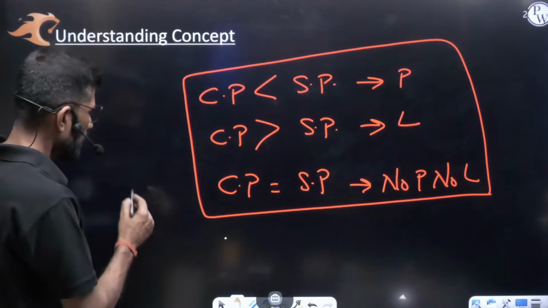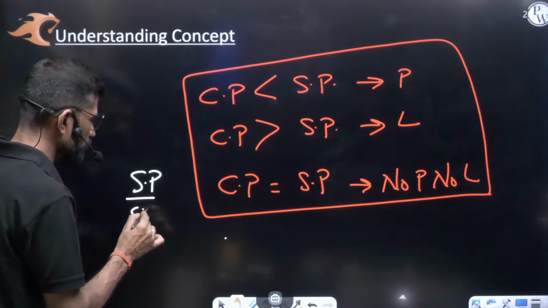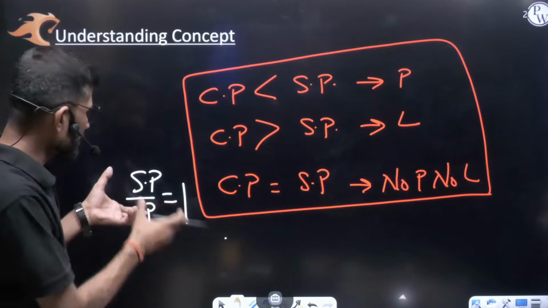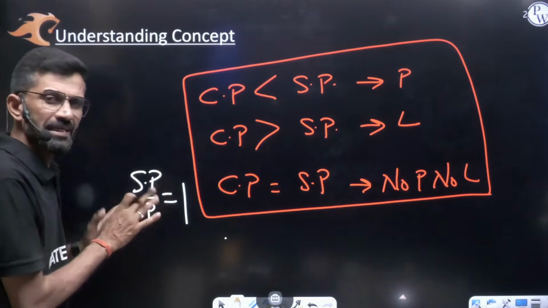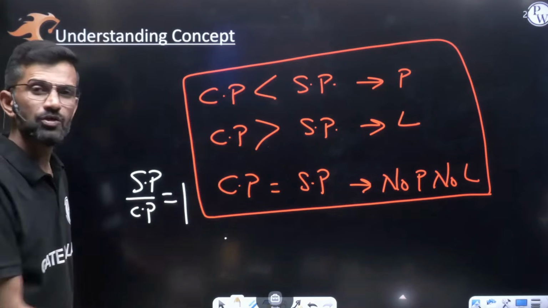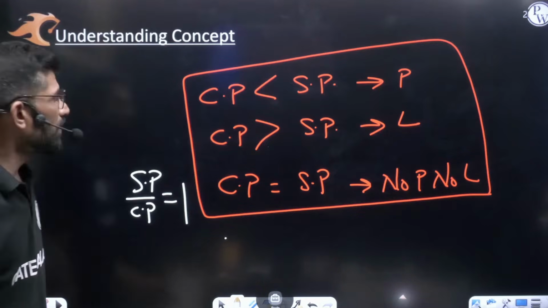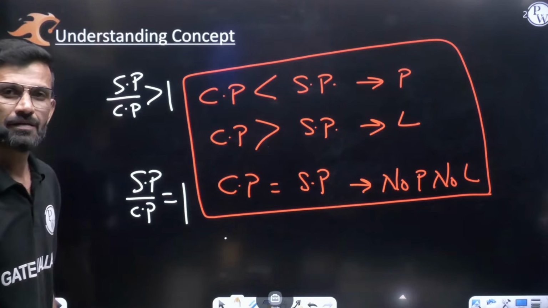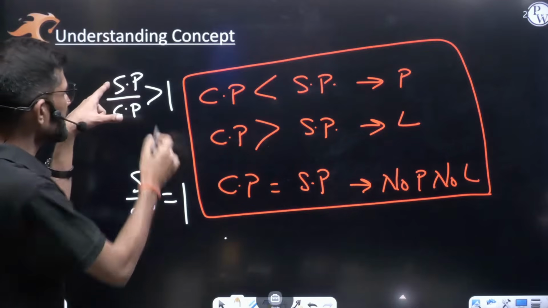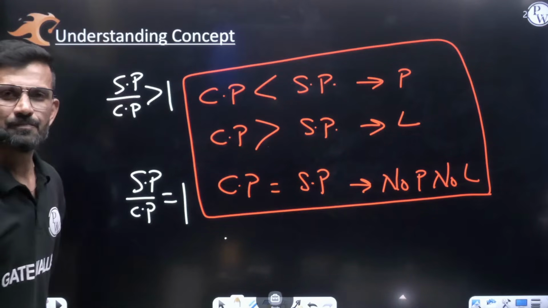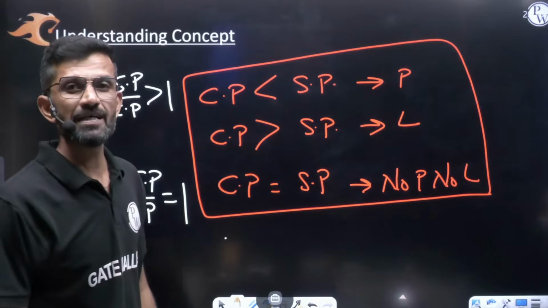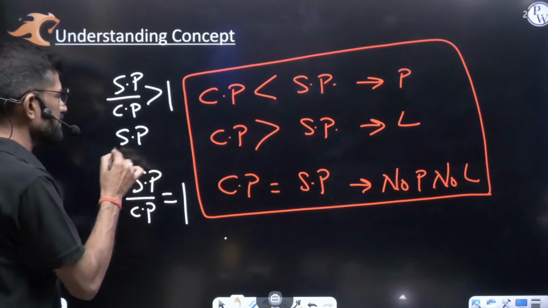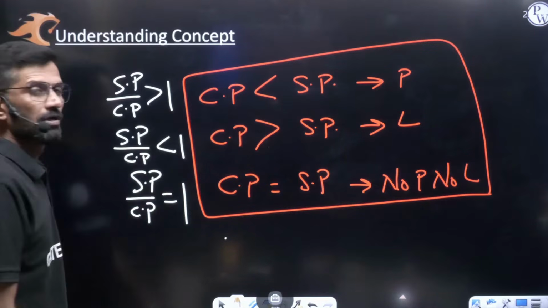What I am saying is, when the value of selling price by cost price comes equal to 1, then no profit, no loss. When your value comes equal to 1, when numerator and denominator are both the same value, both get cancelled, equal to 1. Am I right? When the value of selling price by cost price comes more than 1, then profit. More than 1 when the numerator is a bigger value and the denominator a smaller value. Always your answer will come 1 point something, 2 point something, 5 point something, more than 1. Whenever the value of selling price by cost price comes less than 1, then loss.